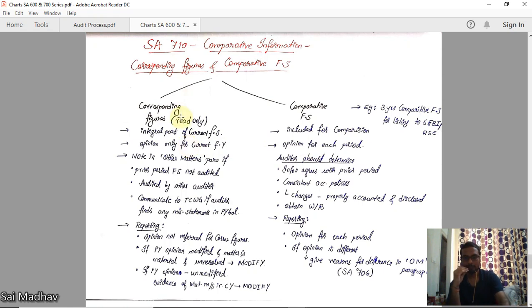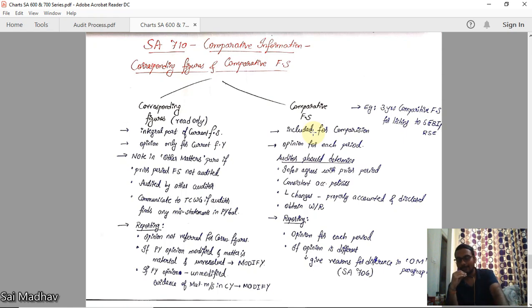Now, corresponding figures are an integral part of the current financial statements. Okay, the numbers of the previous year are an integral part. You cannot take them out. And the opinion is only for the current financial year. You are giving an opinion on the current financial year, not for previous years. In the comparative financial statements, all those numbers are included for comparison.